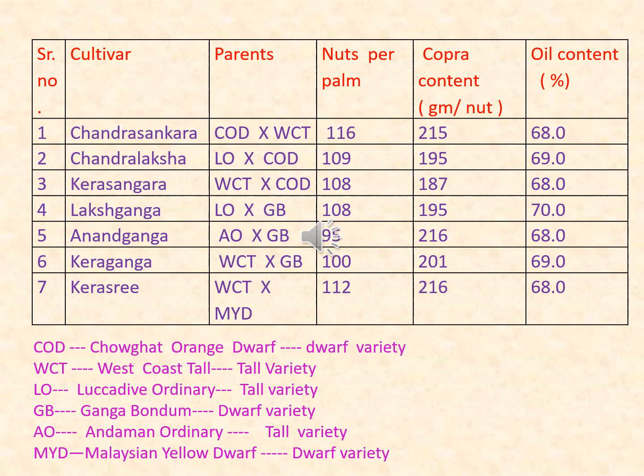Actually, our target in crossing is to get more than 100 nuts per palm per year and copra content near about 200 grams per nut and oil content should be from 65 to 70%. So these are some of our objectives. It can be fulfilled by our crossing process or hybridization process partially or fully. So depending on our objective, we can have the varieties from hybridization.